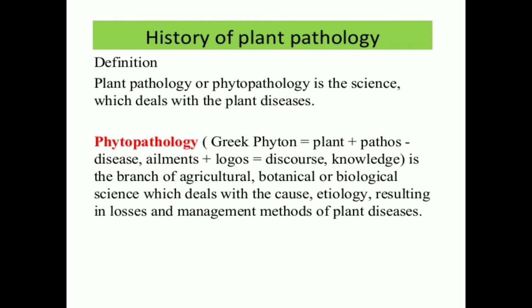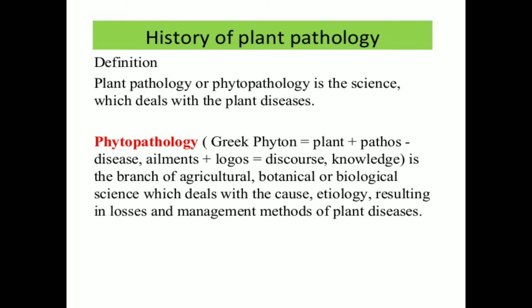The next one we discuss is etiology. Etiology means those factors which are responsible for the sudden spread of disease. For example, some weather factors are also responsible for the sudden spread of disease. So the study of those factors that are responsible for the spread of disease within a short period of time is called etiology.